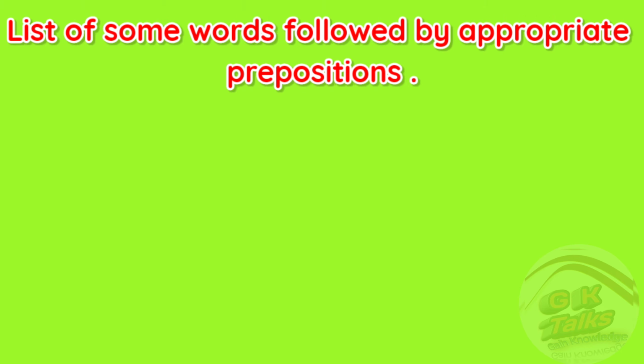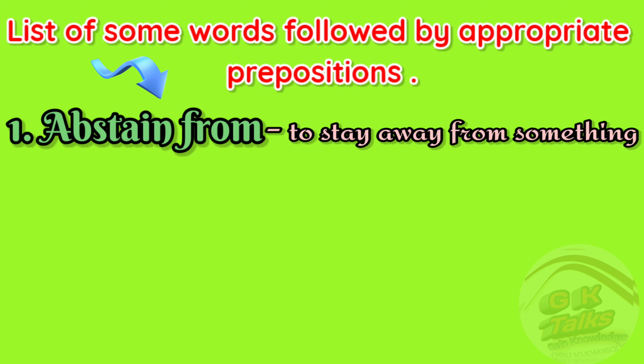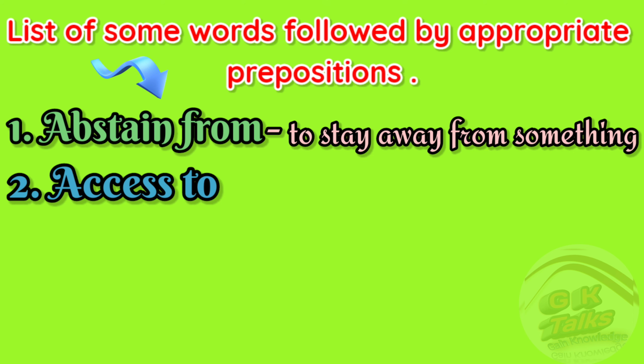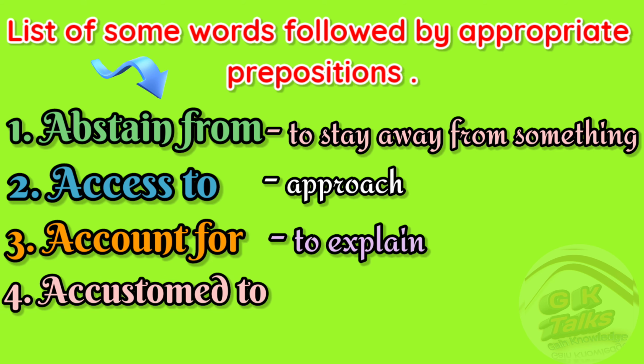Now here is a list of some words followed by appropriate prepositions like abstain, abstain from. Its meaning is to stay away from something. Like access to. Its meaning is approach. Account for, to explain. Accustomed to, habituated.